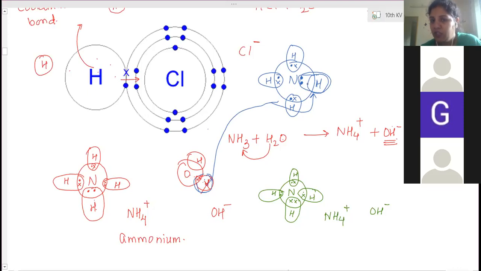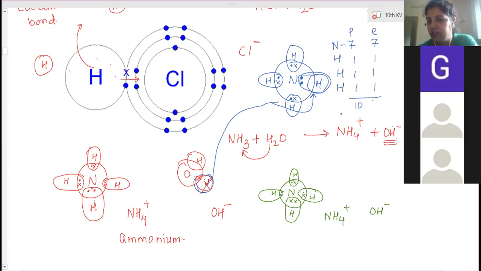It will attach to the nitrogen. Now if you count all the protons and electrons, nitrogen has a total of 7 electrons and 7 protons. Hydrogen has 1, and there are 3 hydrogens, so how many in total? 7 plus 3, 10 protons and 10 electrons.